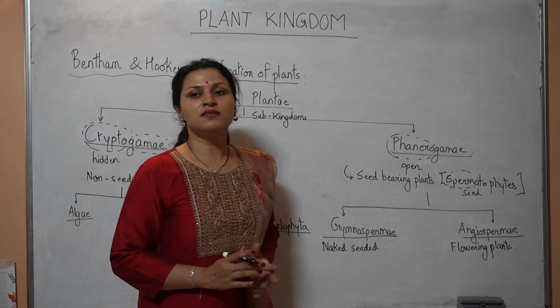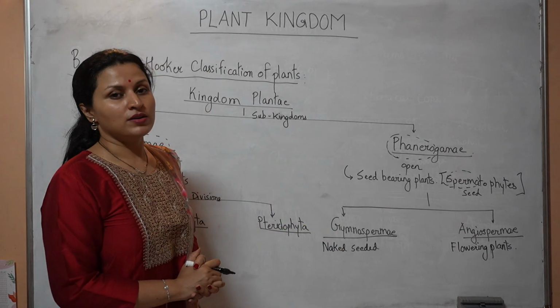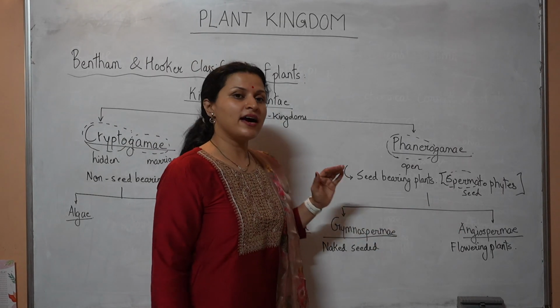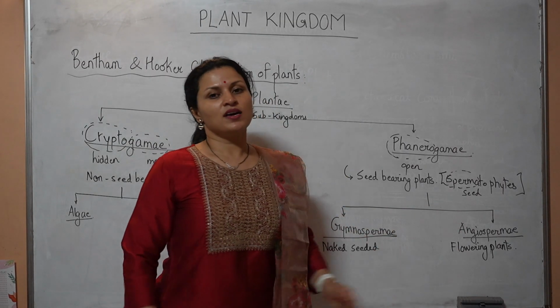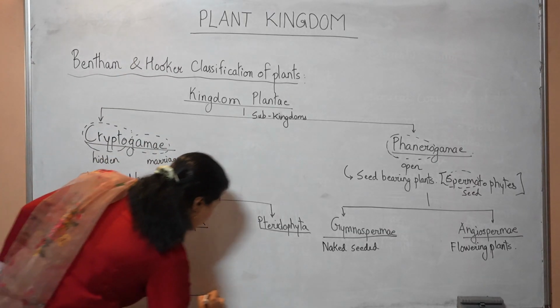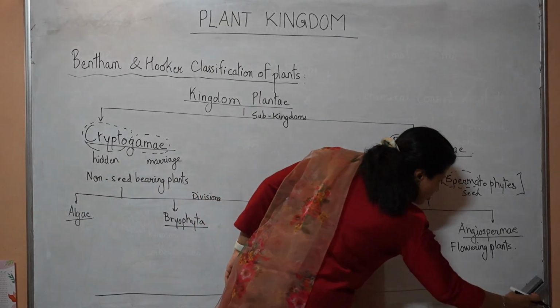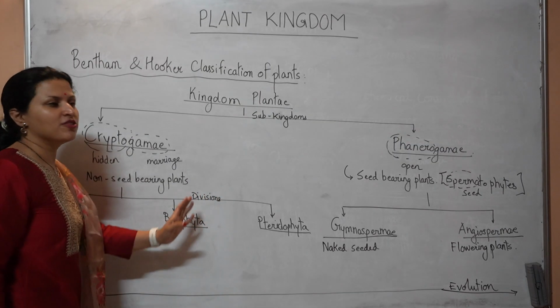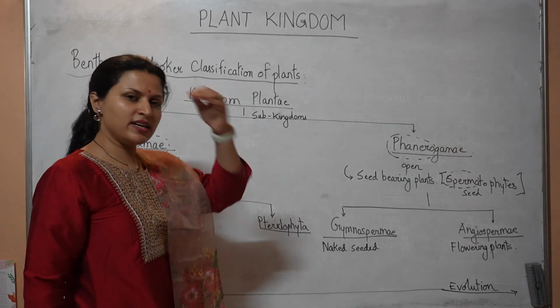But then as the earth started becoming warmer, the angiosperms took over the gymnosperms, and at this point of time, angiosperms are the most predominant division on earth. So evolution, you have to write like this. This is the line of evolution. So as you can infer, the least evolved plants are algae, then come the bryophytes, pteridophytes, gymnosperms and angiosperms.